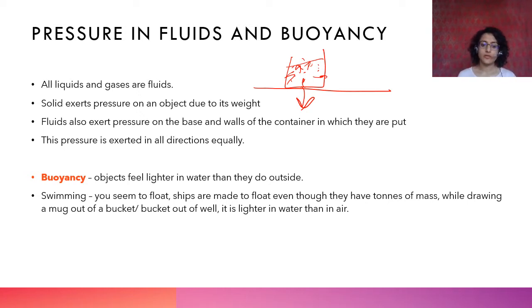Like I said, in swimming you seem to float, or even ships are made to float. Ships have a lot of mass and they also have a lot of weight, right? So ships are made in a way that increases the buoyancy, and therefore they are able to float. While drawing a mug out of a bucket or a bucket out of a well, it is lighter in water than in air. Even if you take a mug out of water, you will realize that when you are pulling it from water, it is easy, but once it is out of water, it feels a bit more difficult, right?